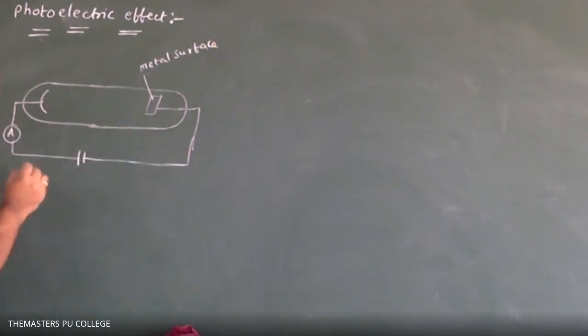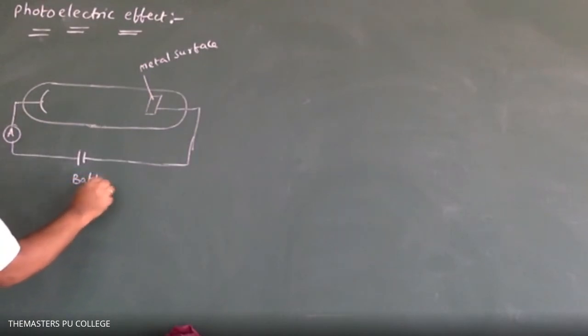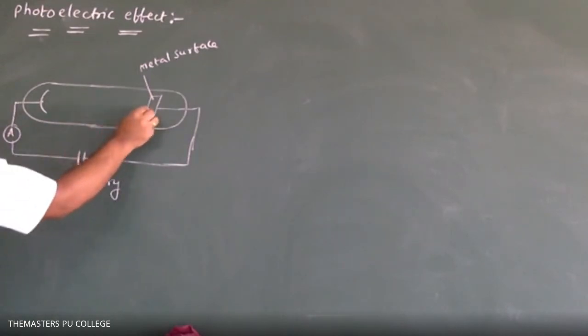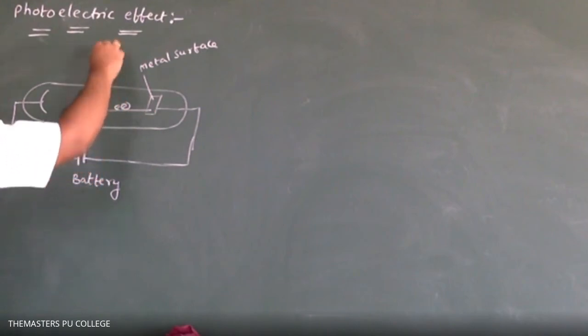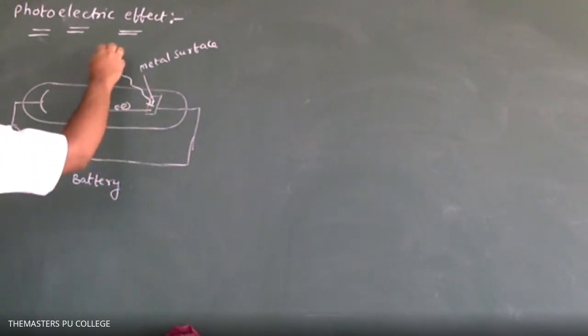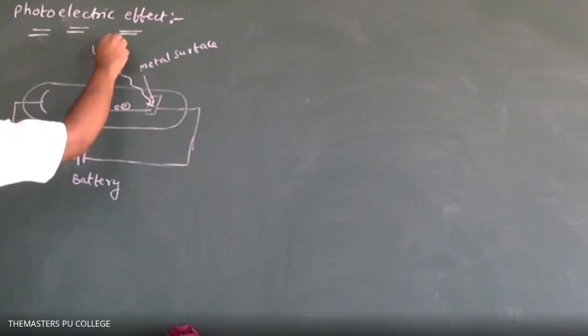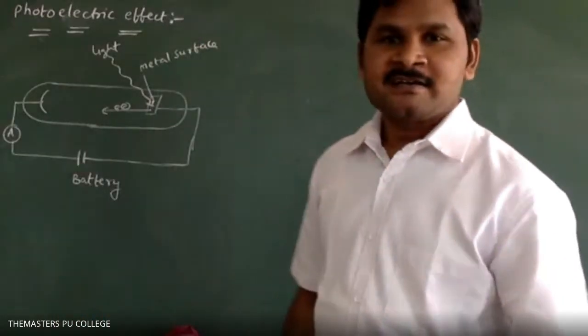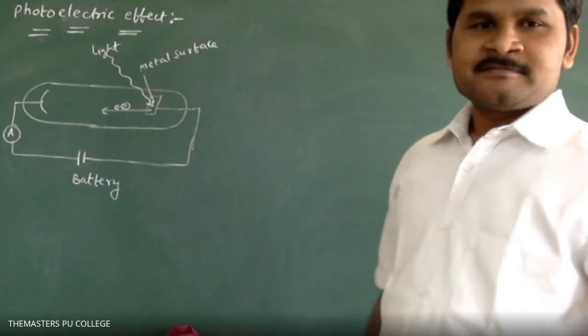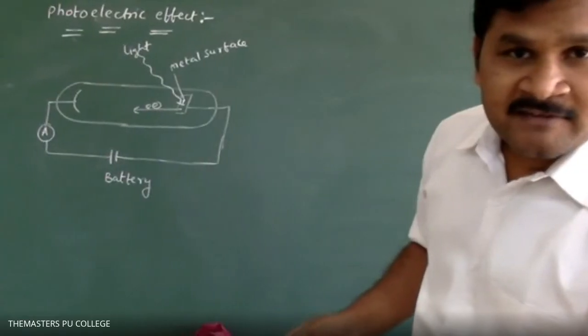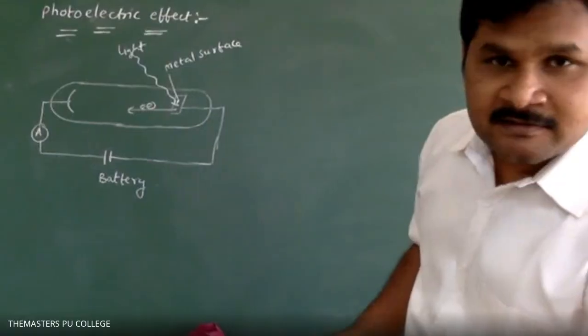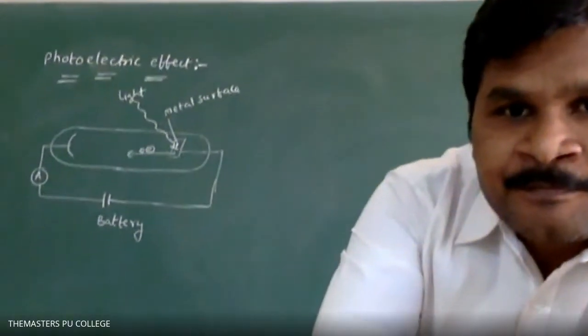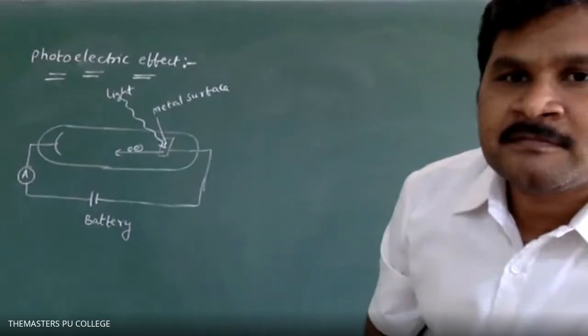Metal surface, battery, electron. When you mean an electron, then light. So can you please turn the camera so it's not visible? Not visible. Yes, sir. Sir, you draw in the middle, sir. I am covering the board. Turn the camera. Now okay. Yes, sir.